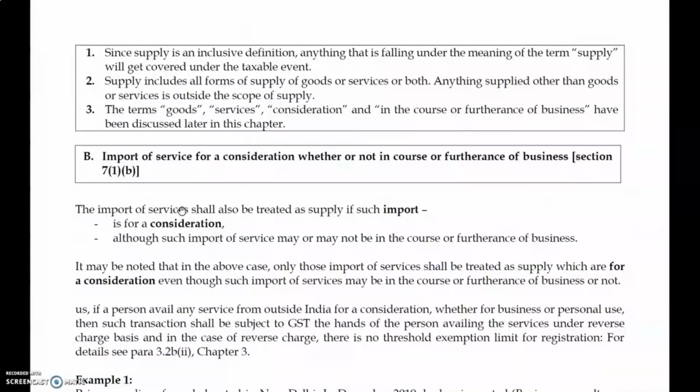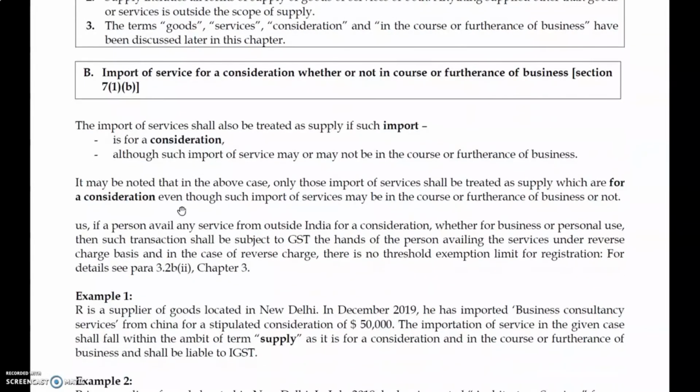See here, 7(1)(b). The import of services, once again I'm repeating, goods will not come under the GST Act. It shall be treated as a supply if such import is for consideration, although such import of services may or may not be in the course or furtherance of business. Business or non-business, if there is a consideration point, it will definitely come. So this is the emphasis on this section.